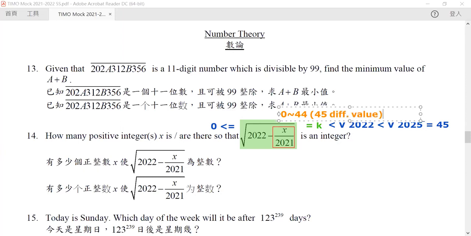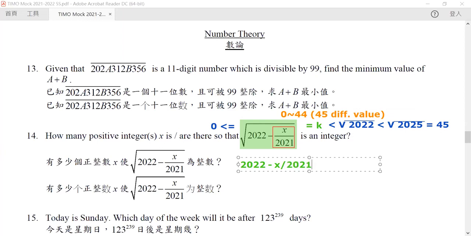Now this is important. Let us rearrange it. We write it as the following: 2022 minus our x, divided by 2021, is equal to k squared. Notice that because k has 45 different values, k squared also has 45 different values.